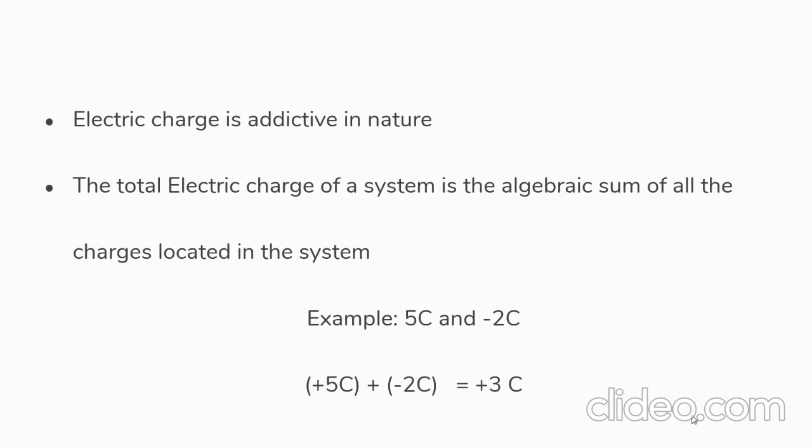And this statement says that the total electric charge of a system is the algebraic sum of all the charges located in the system. So we need to add it. So plus 5 coulomb and plus minus 2 coulomb, which gives 3 coulomb. Therefore, electric charge is additive in nature.